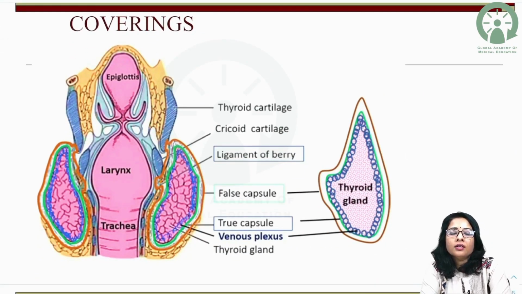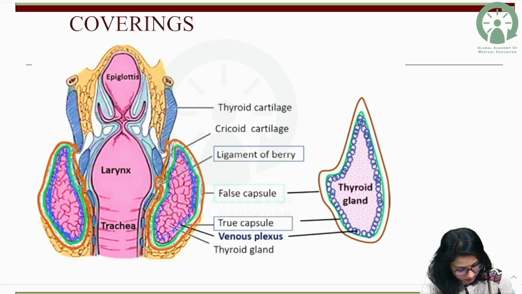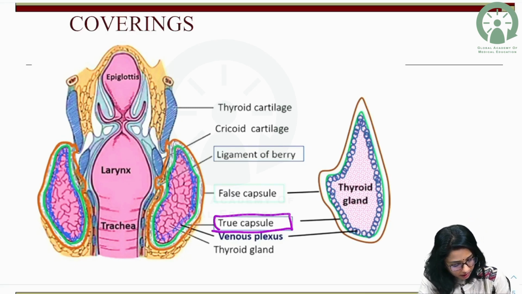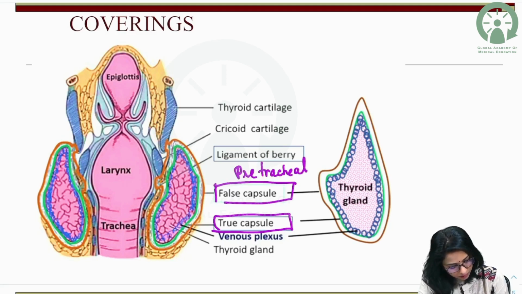The thyroid is covered by a false capsule and a true capsule. The true capsule is the inner capsule, this green lining, which is derived from the connective tissue of the gland itself. So the stroma of the gland gets condensed to form the true capsule, whereas the outer capsule is the false capsule, which is derived from the pretracheal layer of deep cervical fascia.